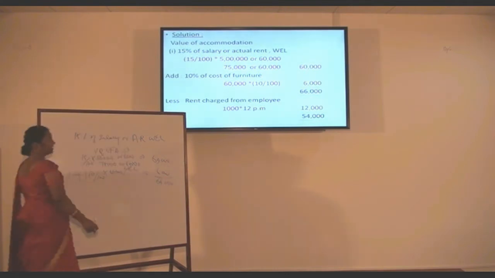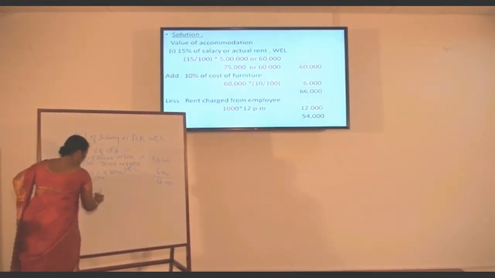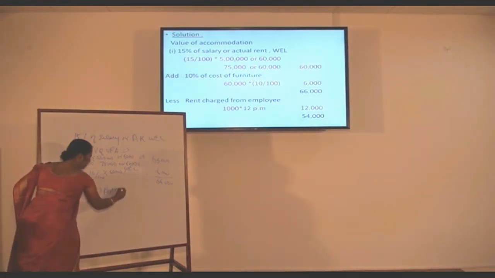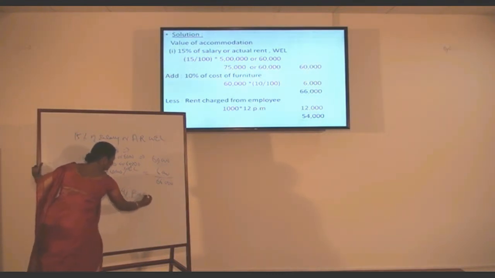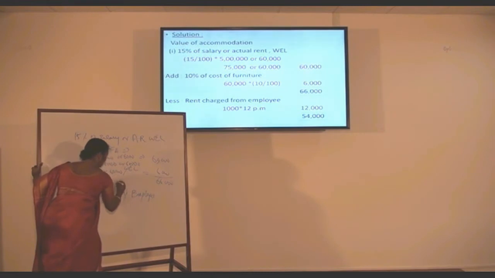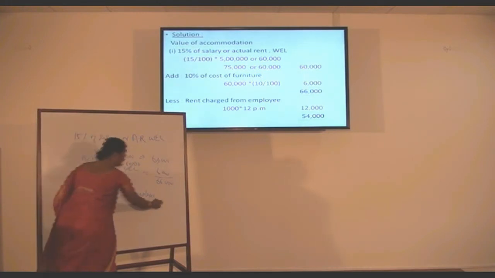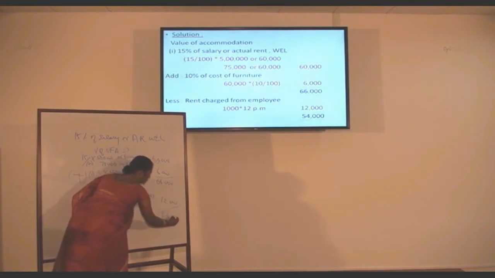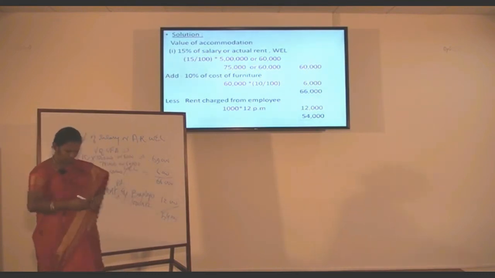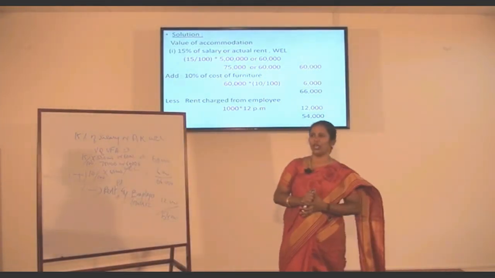Here, that employee has paid a rent. In that case, it is to be reduced by that amount. So rent paid by the employee, how much did they pay? 1,000 per month. When you calculate per month, a year consists of 12 months, so 12,000. So the value of accommodation will be 54,000. I think it is clear with that example how to calculate the value of accommodation.